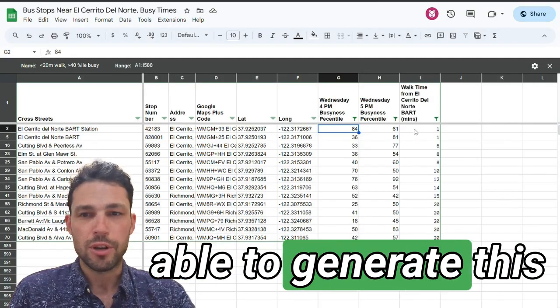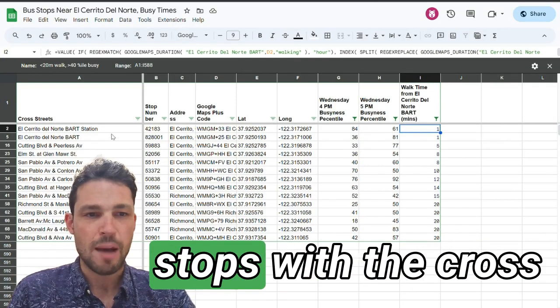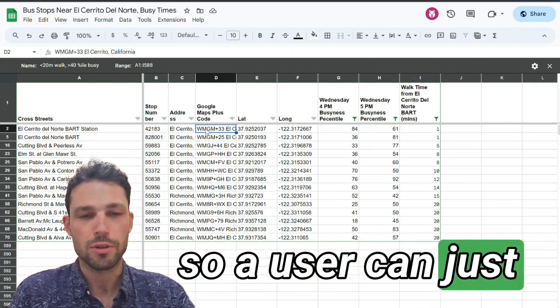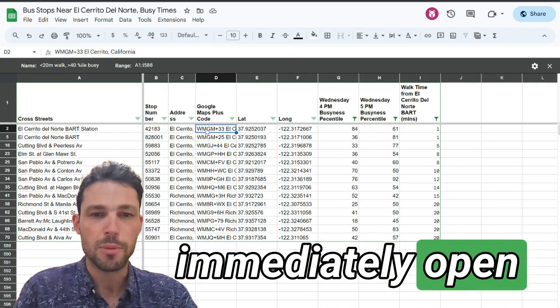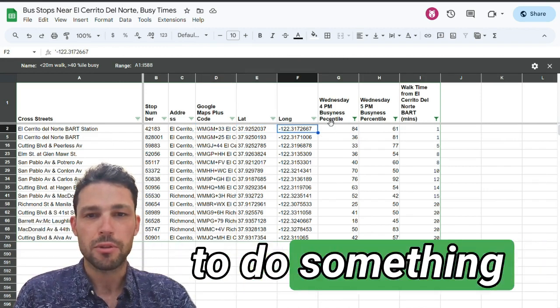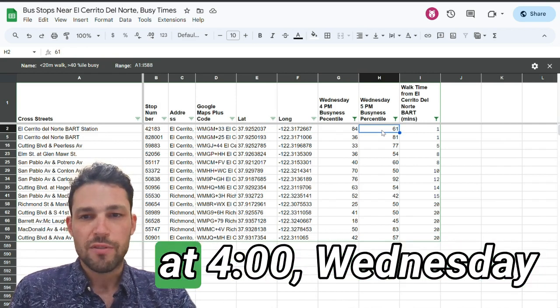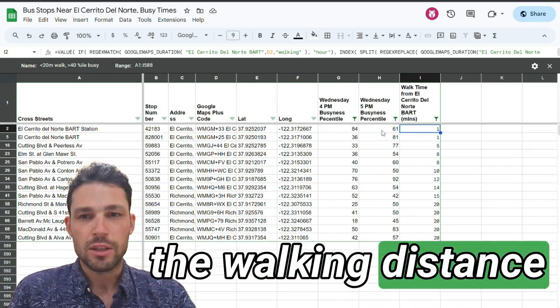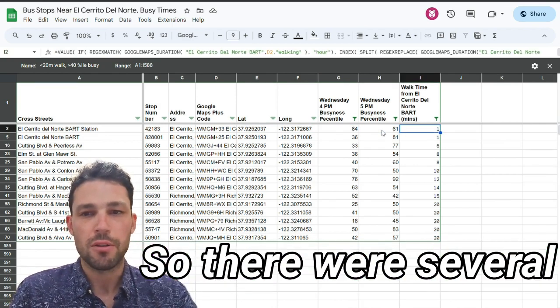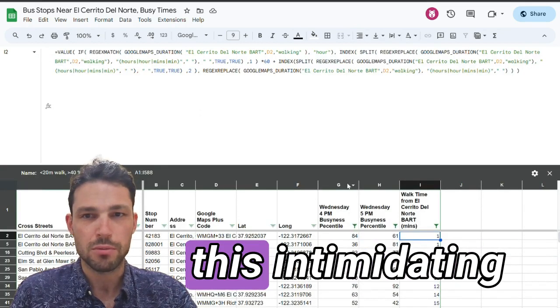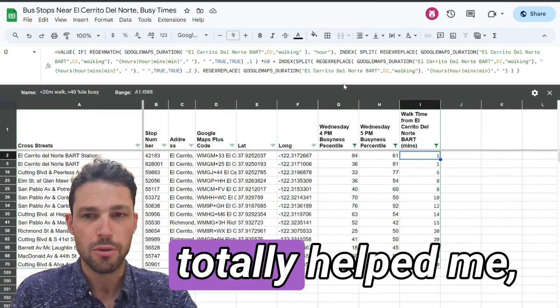And so we were able to generate this prioritized list of stops with the cross street, stop number, address, and Google Maps code, so a user can just click on this on their phone and immediately open the map to it. Lat long, in case we wanted to do something with that, and then the busyness percentile for that stop on Wednesday at 4, Wednesday at 5, and then the walking distance from El Cerrito BART. So there were several pieces to how to do this, the last of which was this intimidating function, which AI totally helped me write.